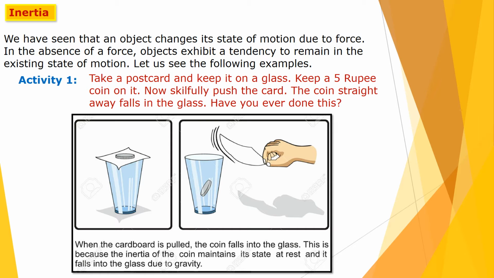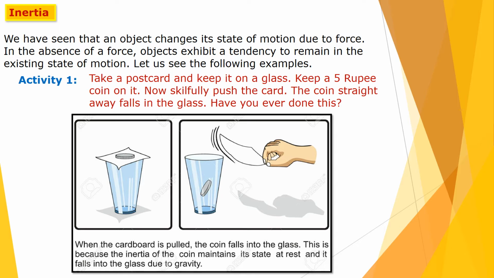Now let us see inertia. We have seen that an object changes its state of motion due to force. Means when we are applying any force, then that object changes its motion. In the absence of force, objects exhibit a tendency to remain in the existing state of motion. So if we are not applying any force to an object in motion, then that object will remain in the state of motion only.